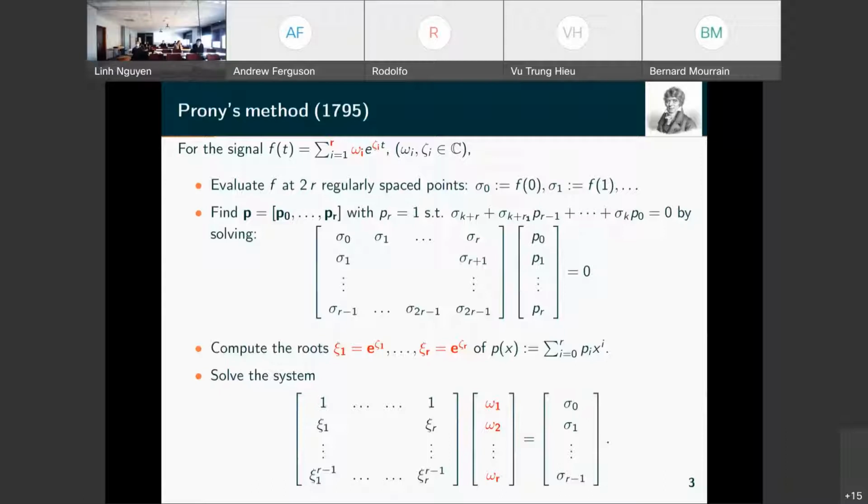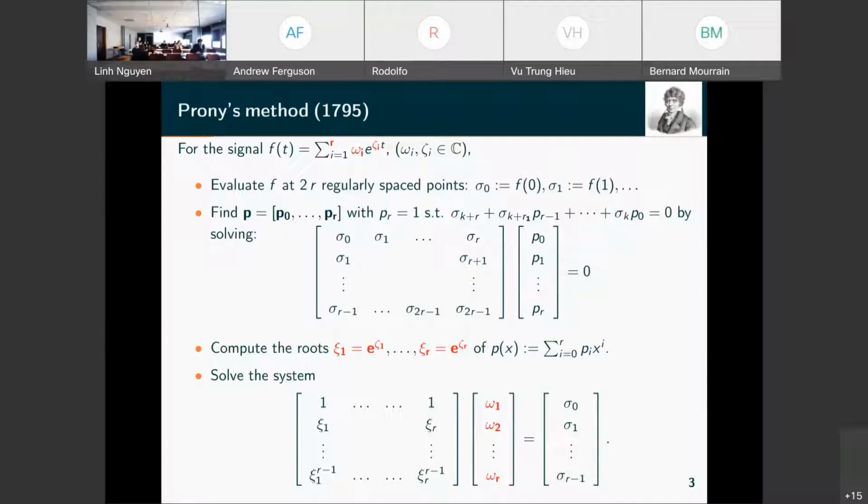So he proposed the following: evaluate the function f on a grid, so at 0, 1, 2, and so on. Get these values sigma 0, sigma 1, sigma k. So construct a matrix where you put all values from sigma 0 to sigma r, then sigma 1 to sigma r plus 1, and so on. You get this rectangular matrix, compute the kernel.